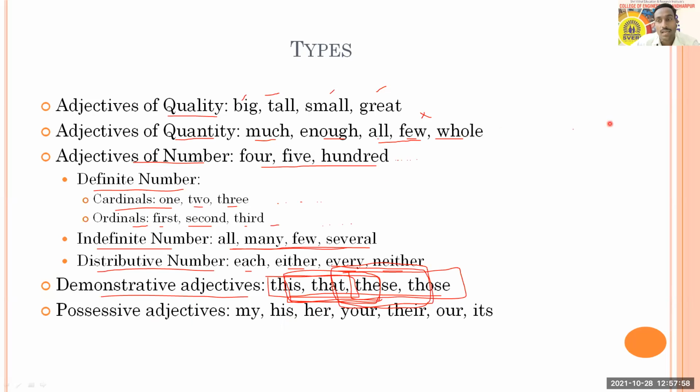Then here we have possessive adjectives also. Possessive adjectives, we have studied in pronouns as well: my, his, her, your, their, our, its, etc. So you can relate examples: my house, his pen, her mobile, your car, their bungalow, our farm, etc. Something like this. So this is about types.